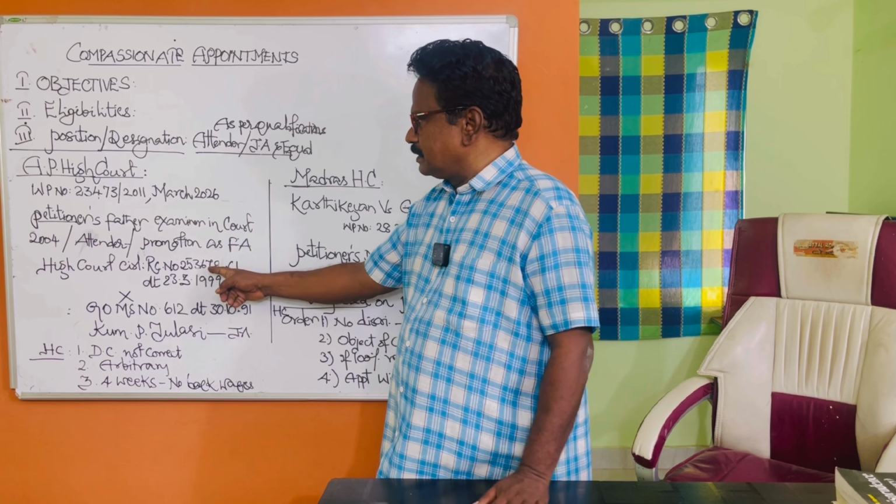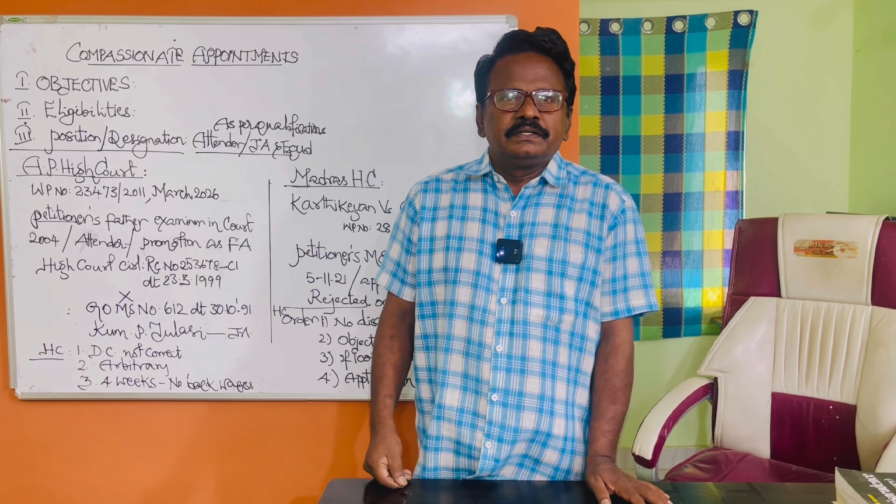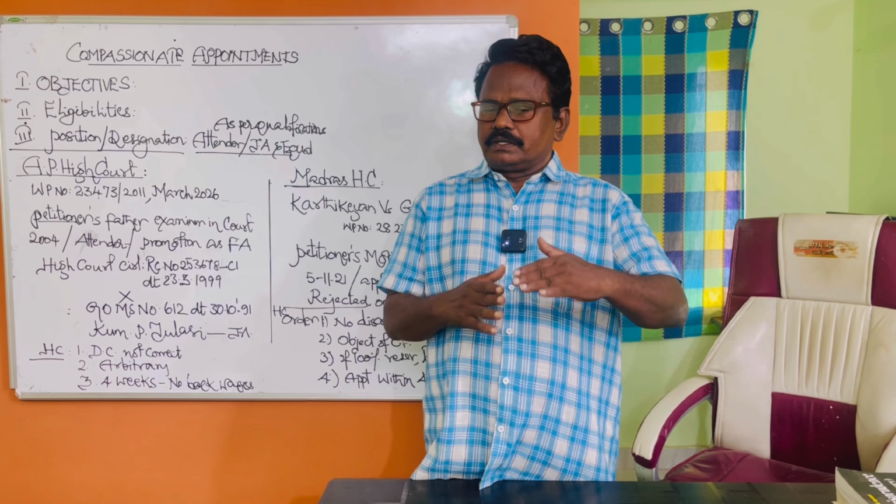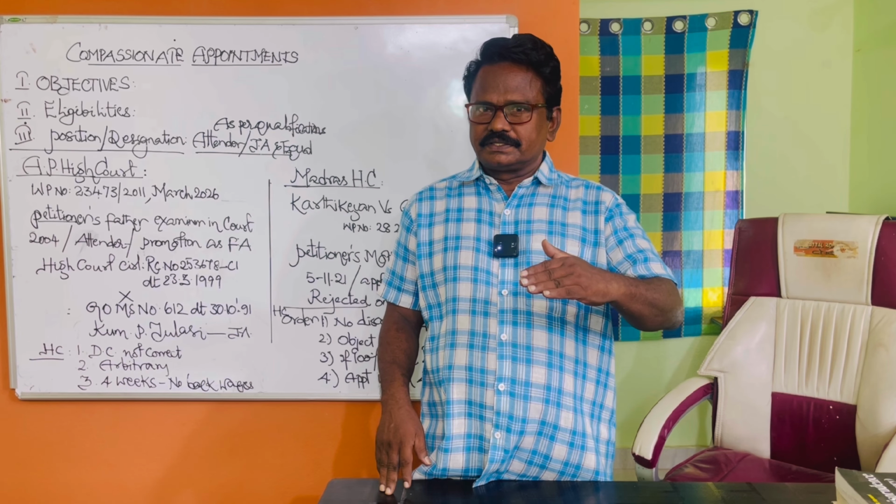According to that particular circular, a person who has been appointed on compassionate grounds as an attender is not eligible now for any kind of promotion. That is the direction by this circular. I followed that circular. There is nothing wrong. That is the contention of the competent authority.